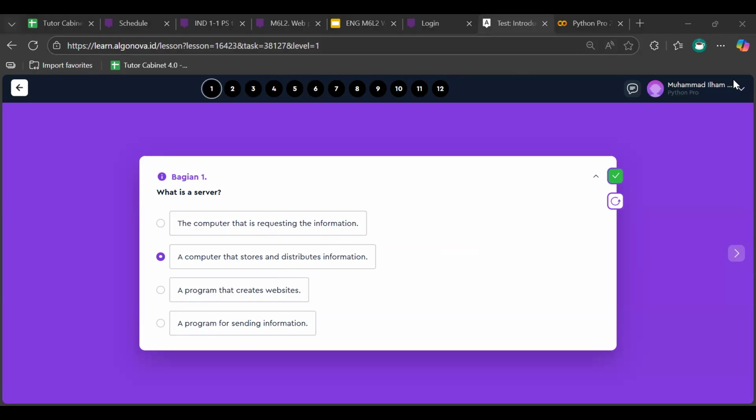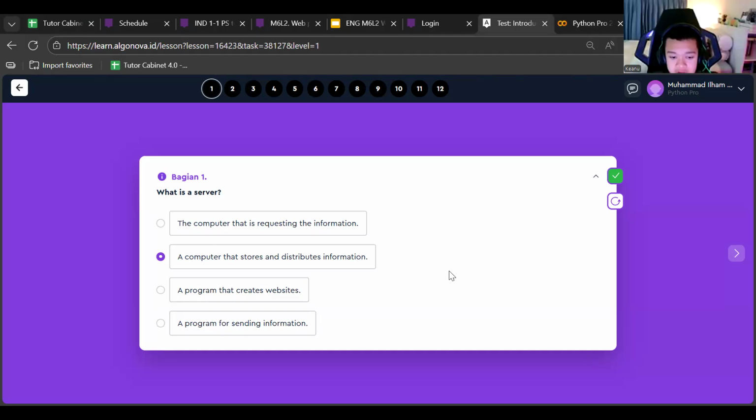So the first question is, what is a server? The server is a computer that stores and distributes information. Basically, in a theoretical way, we can call it a computer that stores and also distributes the information. Okay, that's the first answer.